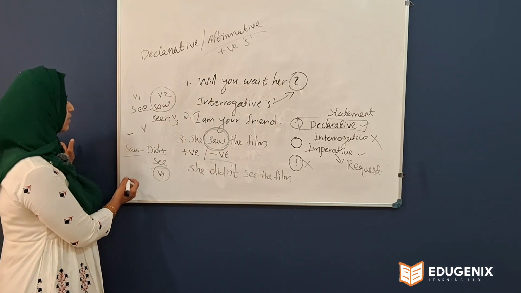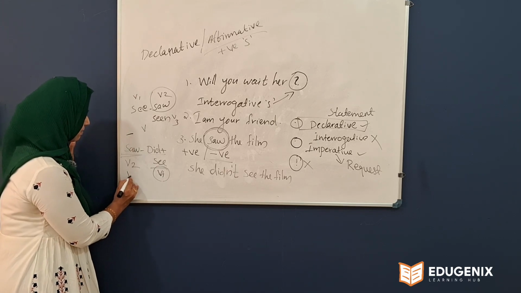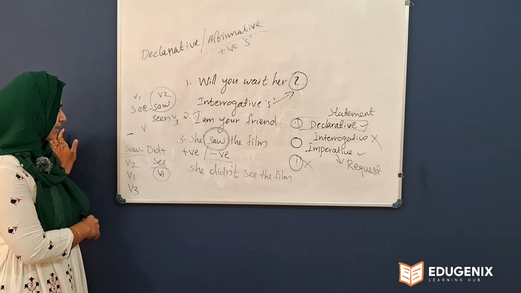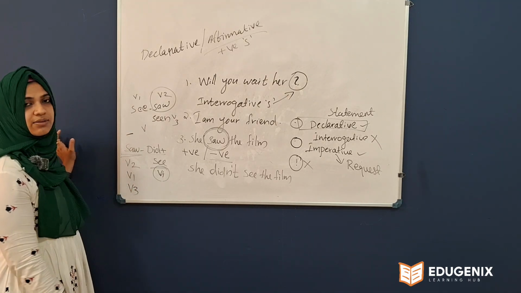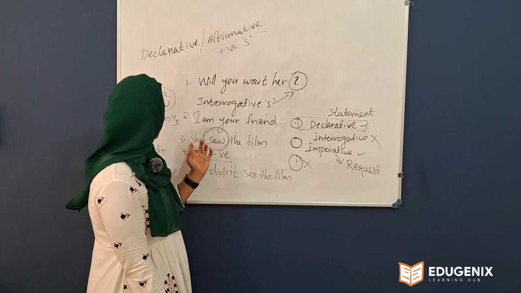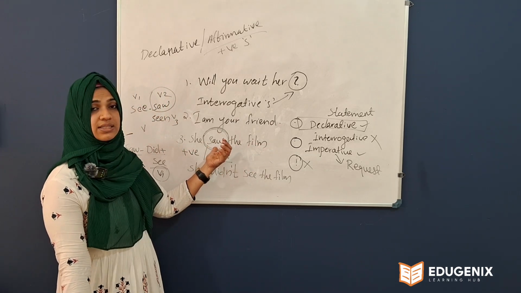Saw is V2. So what do you mean by V1, V2, V3? Do you have any idea about this? We can discuss in the next class the verb forms V1, V2, V3. Just find out this answer here. She saw the film. So saw is the V2 here.